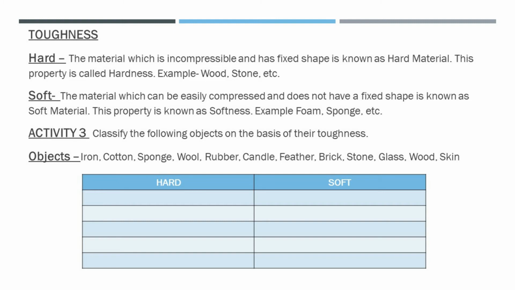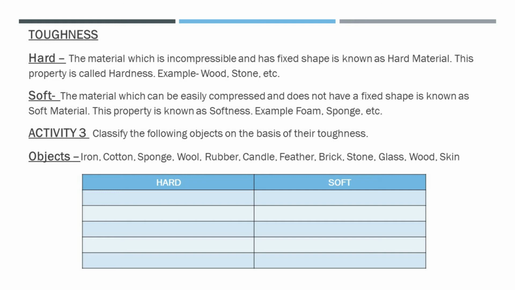hardness. On the other hand, if we press a piece of sponge between our hands, we will find that it can be compressed easily into smaller size. A piece of sponge can also be cut, bent or scratched easily. We say that sponge is a soft material. In other words, sponge has the property of softness.